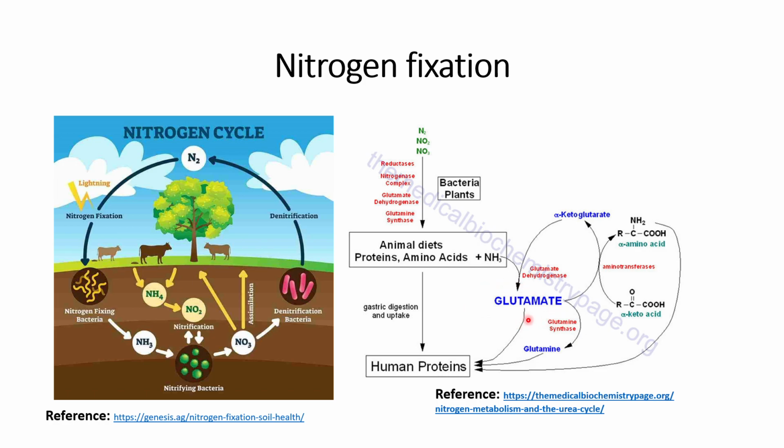and this glutamate will convert this nitrogen containing compounds into the final human proteins that can be utilized for the normal functioning of the body. And this glutamate does not do its work independently. However, it requires the help of glutamine and alpha ketoglutarate,